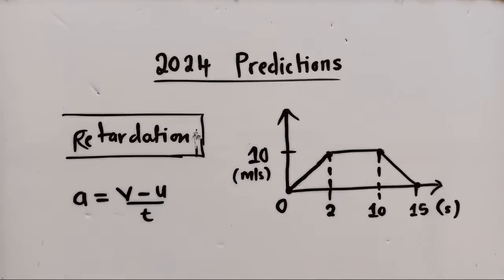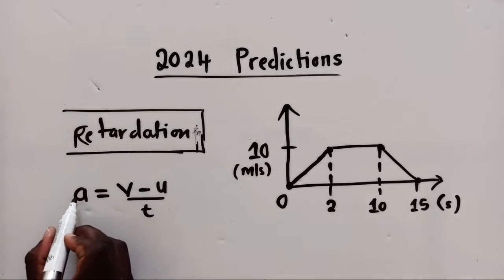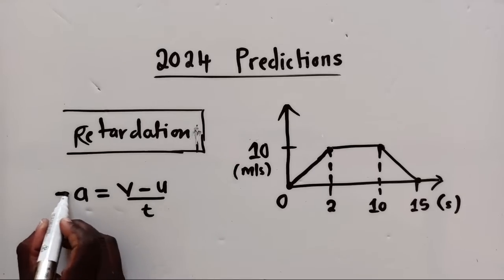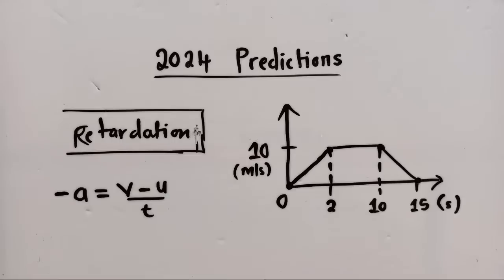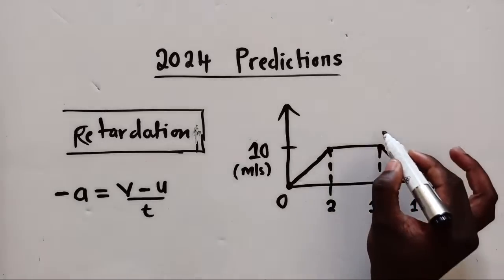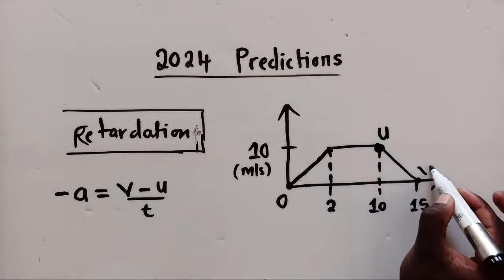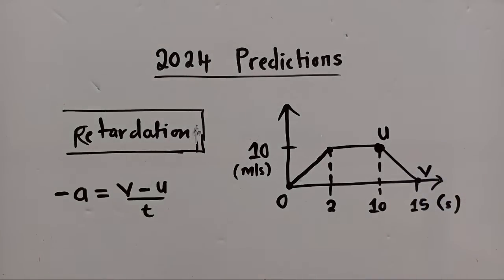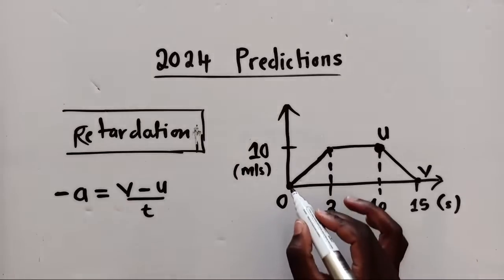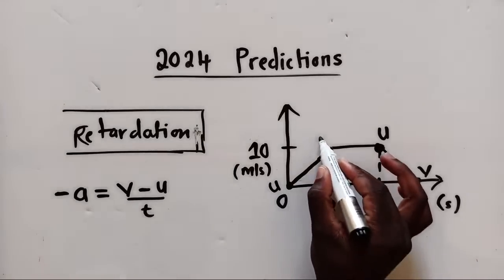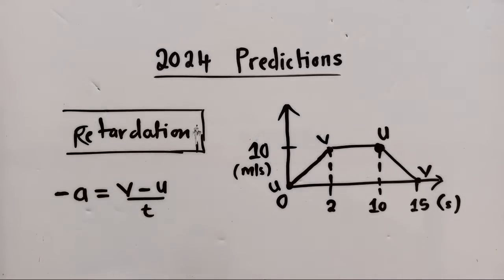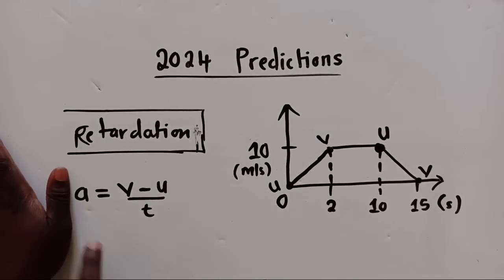Okay. So now, since this is a retardation, we are not going to say acceleration. Here we'll put a negative to show that it's the opposite of acceleration. So the moment you put a negative on the formula, this changes to retardation. Our initial velocity will be u, and our final velocity will be v. When you're accelerating, your initial velocity is here, your final velocity is right here, and when finding acceleration, you use the same formula without a negative sign.